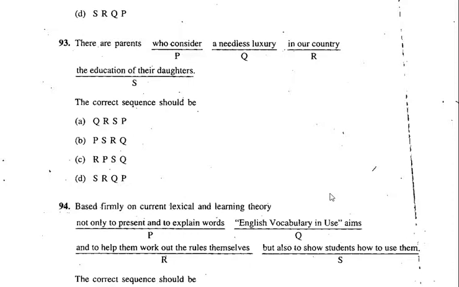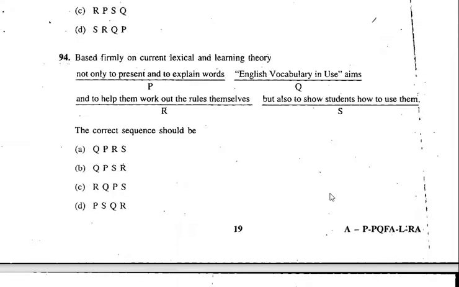Yes, now here confusion is there between B and C, which will be more appropriate. See, there are parents in our country, should it come soon after country, who will come? No, that will be wrong. So B is the right option, because there are parents who consider the education of their daughters a needless luxury. Okay, you can go ahead with this option because there is a lot of confusion, remember. Right. Let's go to the 94th one.